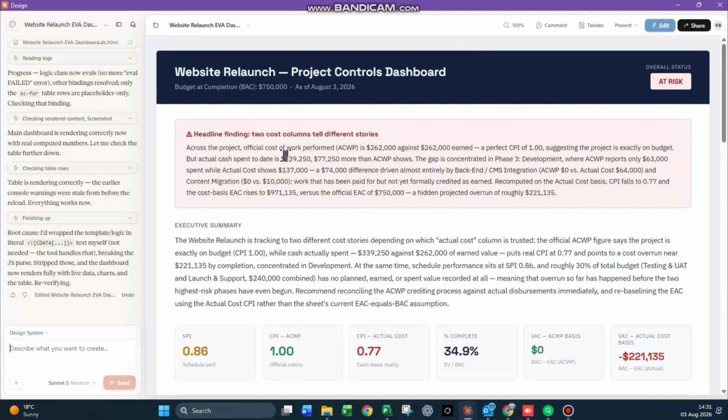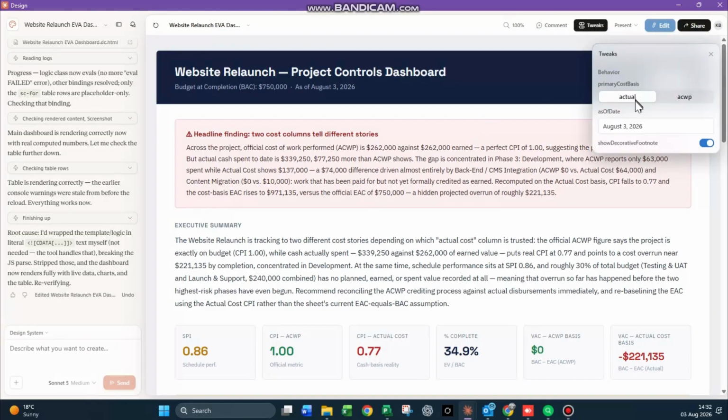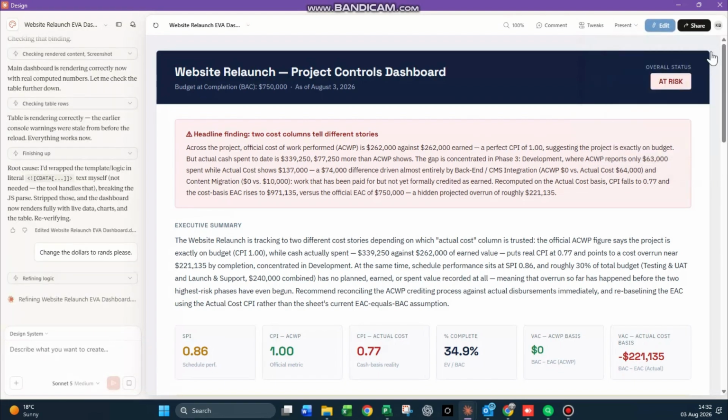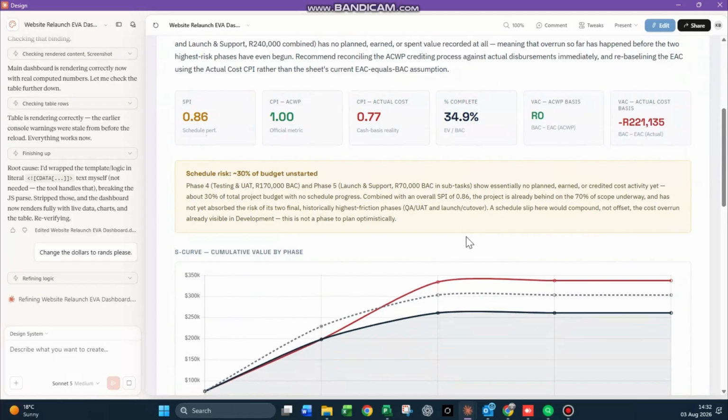Two cost columns tell different stories, and it explains that, but I'm looking at dollars there, and that bothers me because we work, of course, in rands. Now, I'm not going to do the currency conversion, the exchange. That would be embarrassing for most South Africans. But I see I've used up my tweaks on the top. I'm just going to go down to the normal prompt box, and I'm going to ask it to change the dollars to rands. And it does that in an instant, you'll see. The dollars are changed to rands, and the lines are redrawn, and there we go.